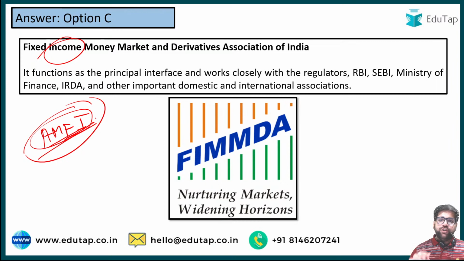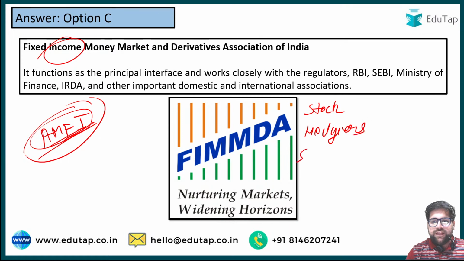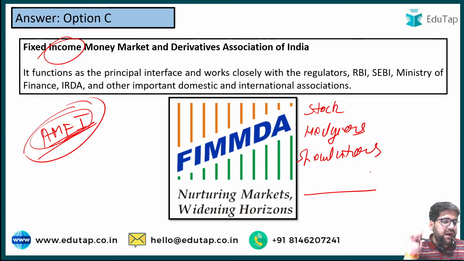Now my counter question to you is that in the stock market you will find three different parties: hedgers, speculators, and you have to name the third one. Can someone let me know the three parties of stock exchange? There are three parties in stock exchanges. The first is hedger, speculator, and the third one is known as? Can someone let me know? Come on, this is my counter question to you.